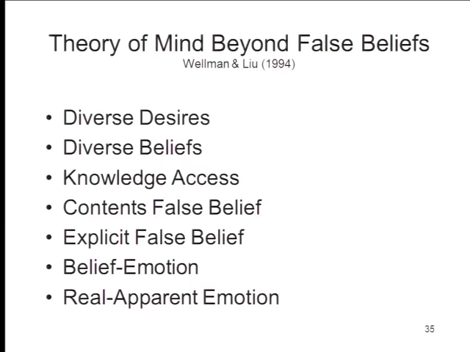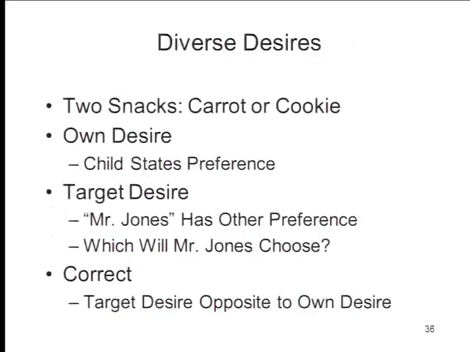And he and his colleagues have tried to develop tests for these various other aspects of the theory of mind. So, for example, we'll just do 1 or 2 of these. There's what Wellman calls diverse desires. You present the child with 1 of 2 snacks, either carrots or a cookie, and you ask the child to state his own preference, okay?